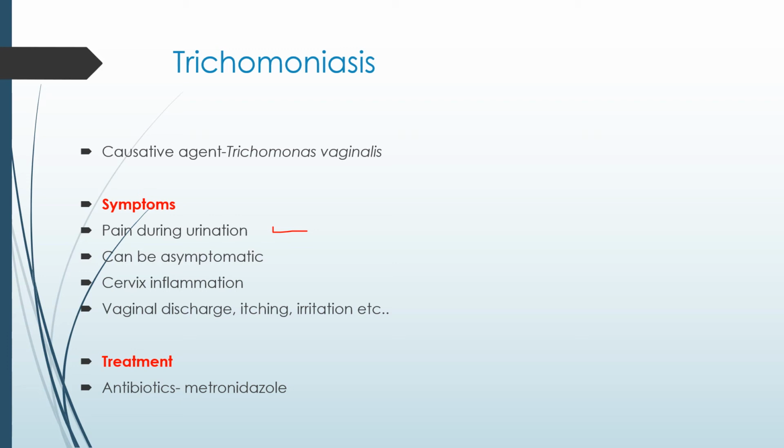Sometimes it may be asymptomatic, but patients still complain about cervix inflammation, vaginal discharge, itching, irritation, etc. It can be treated using antibiotics like metronidazole.